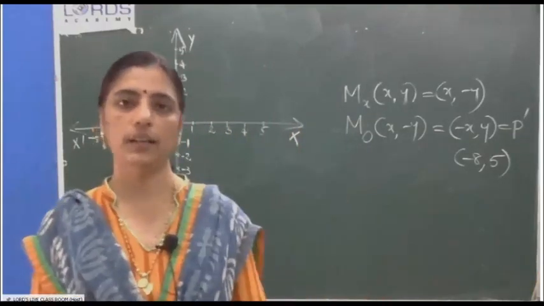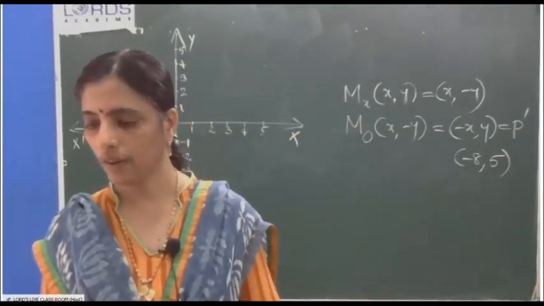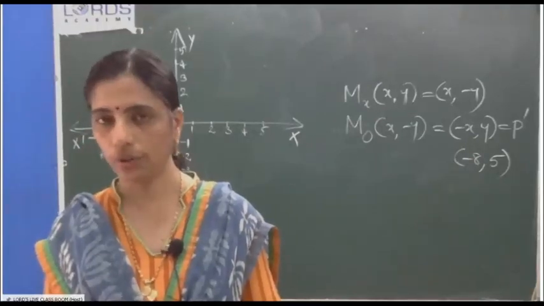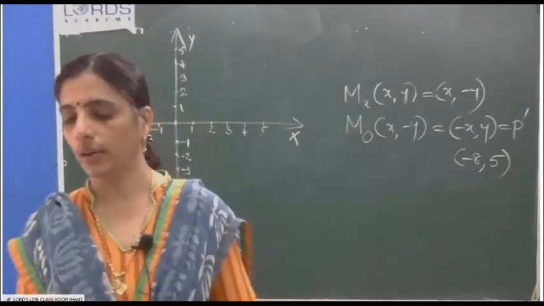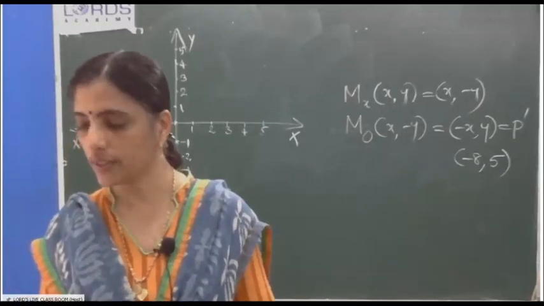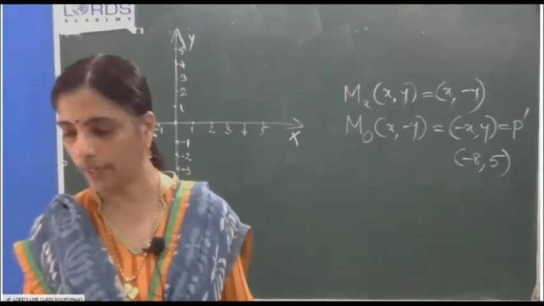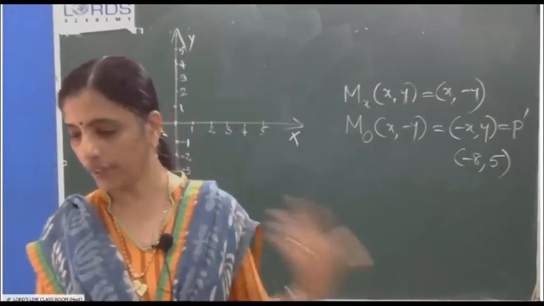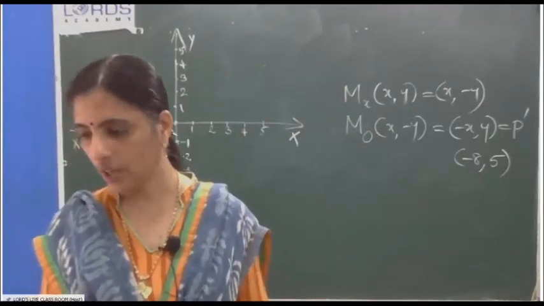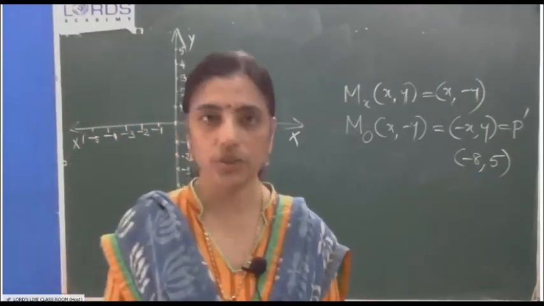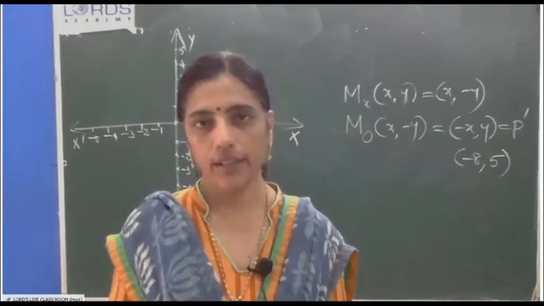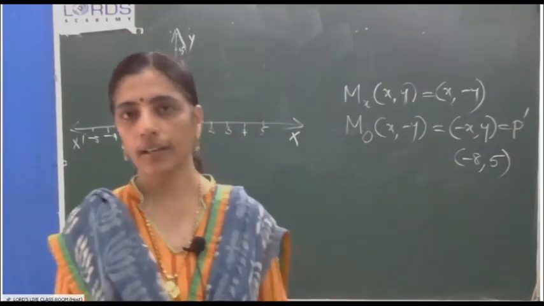Question number 13. No doubt? Okay. The point A(4, 6) is first reflected in the origin to point A dash. Point A dash is then reflected in the y-axis to point A double dash. Write down the coordinates of A double dash. The answer is (4, -6).